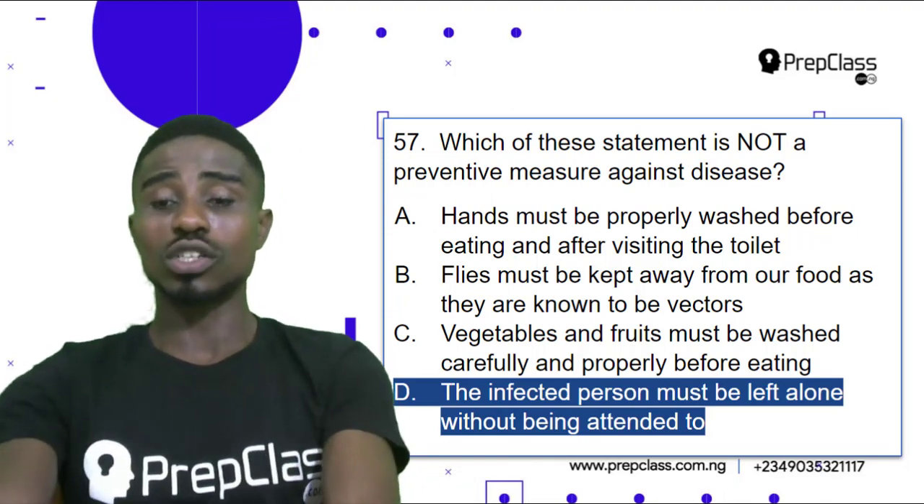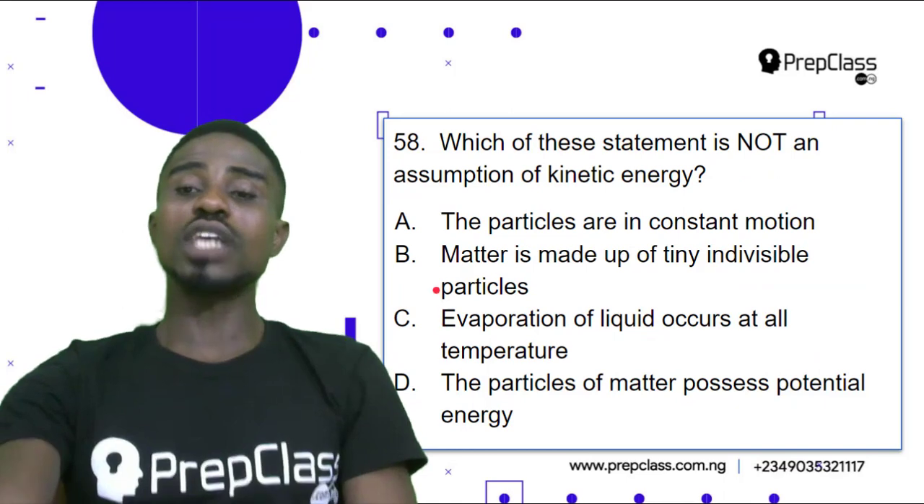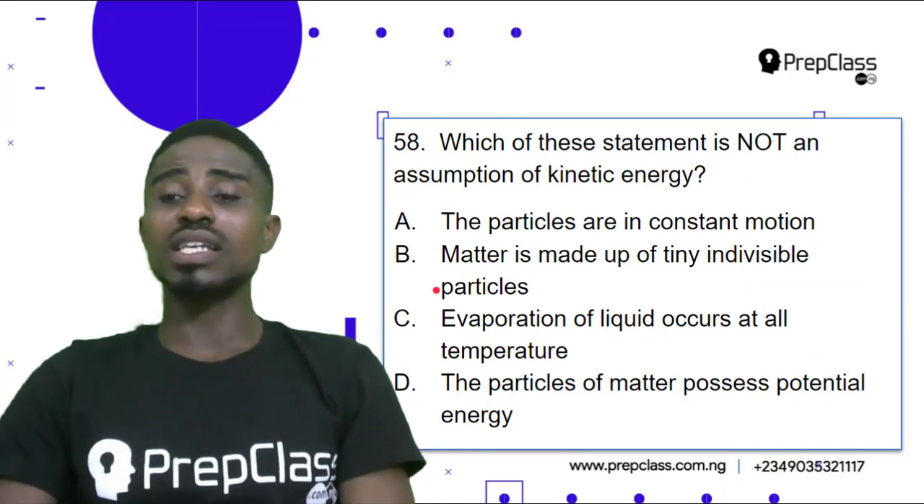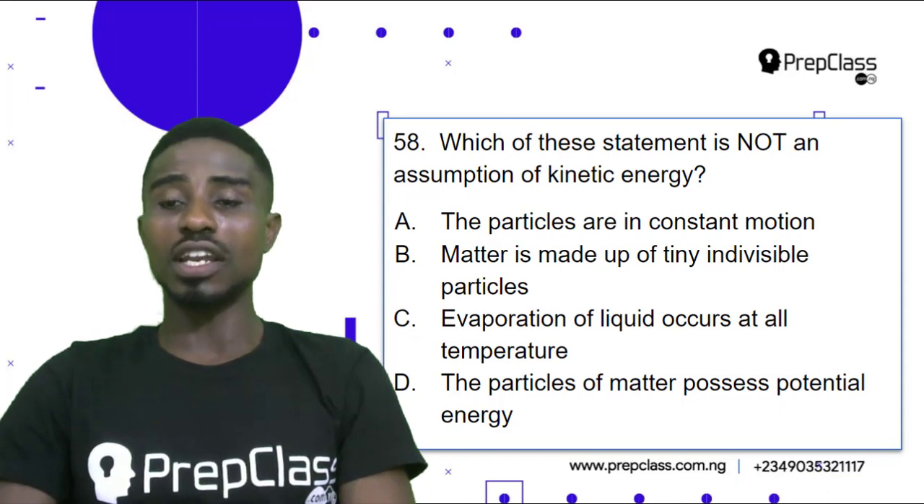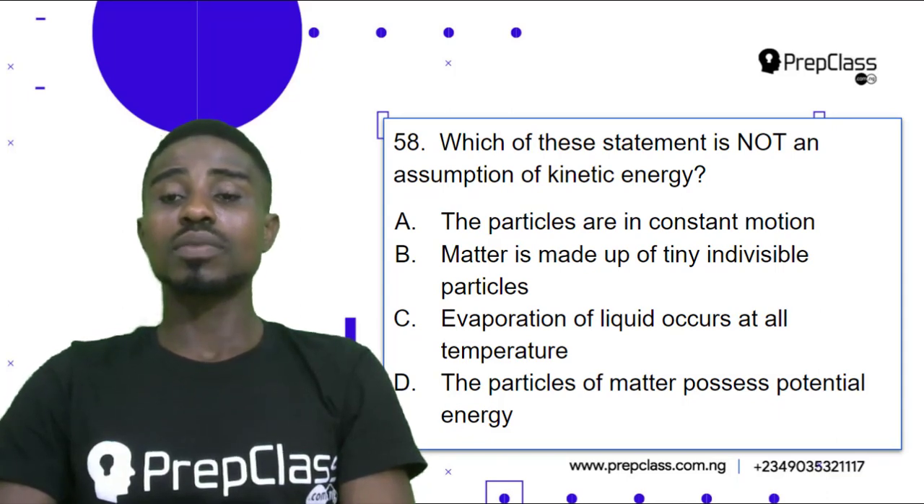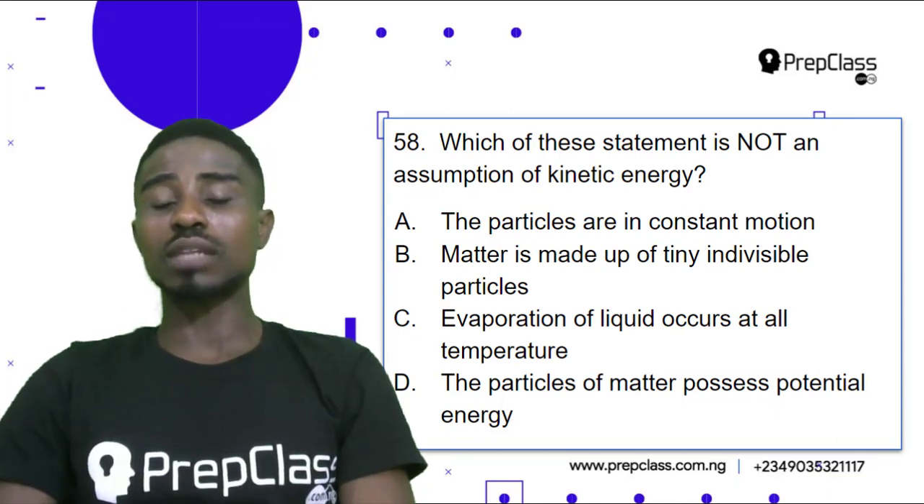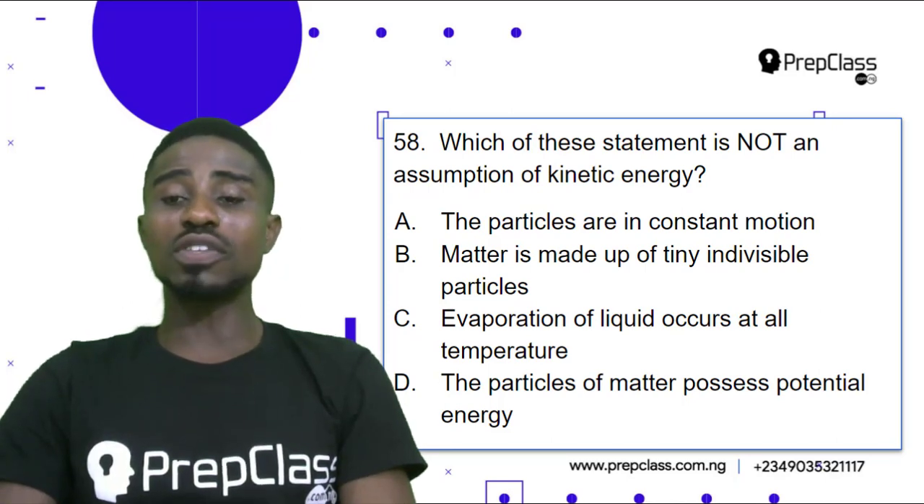Let's look at the next question. Question 58. Which of these statements is not an assumption of kinetic energy? A. The particles are in constant motion. B. Matter is made up of tiny, indivisible particles. C.